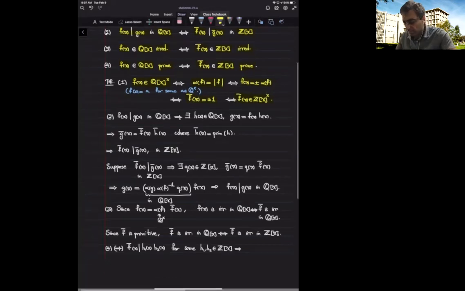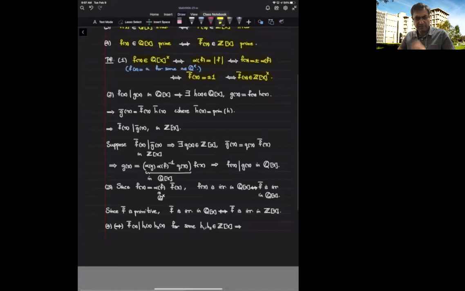So when we are working with some other integral domain, we need to still formulate properly what we mean by the content of the polynomial. And when we do so, we will see that it will be equivalent to saying that the primitive form is a unit inside the unique factorization domain D that's given to us. But for now, let's focus on Z and not get confused with other things. Okay, this shows part one.